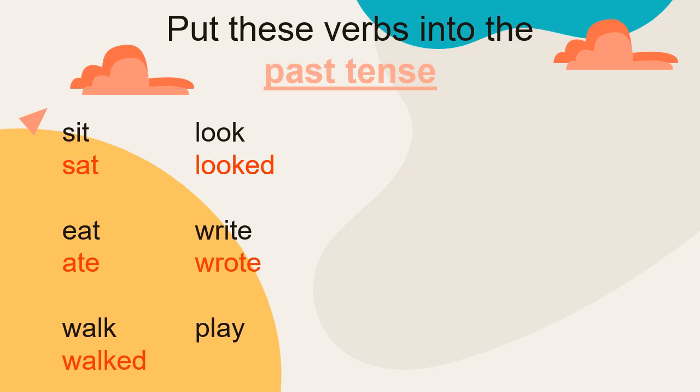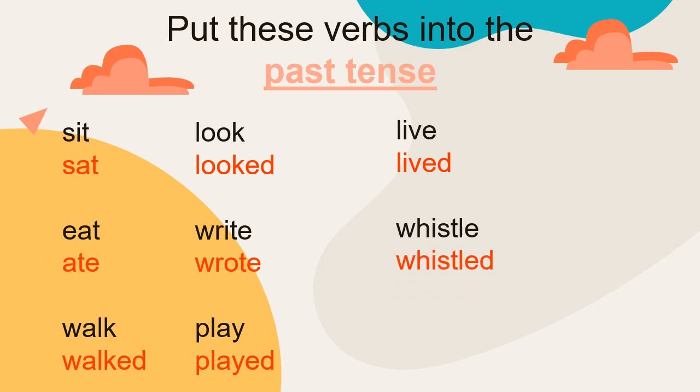Play, played. Live. How would you put live into the past tense? Lived. Whistle. What would whistle become? Whistled. Ring. What is the past tense of ring? Rang. Listen. What is the past tense of listen? Listened.